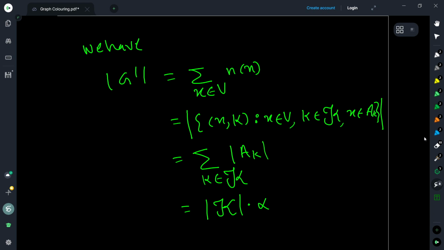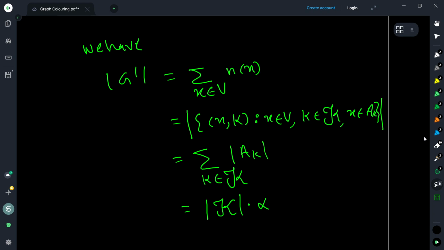So we know that order of G dash is summation over all the vertices of n of x, right? n of x is the number of times the vertex x is appearing in some maximum independent set corresponding to the clique that we are considering, right? And we know that n of x is 0 whenever it is not part of the chosen independent sets, right? So now this is basically the cardinality of, again, the ordered pairs x comma K, where x is an arbitrary vertex, K is a clique, and x is part of AK, for this particular chosen K.